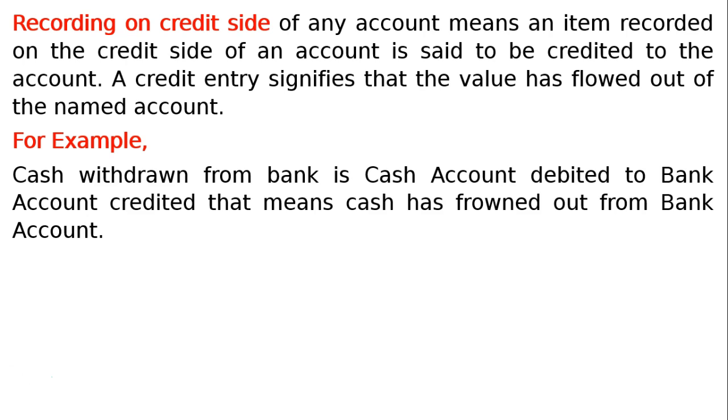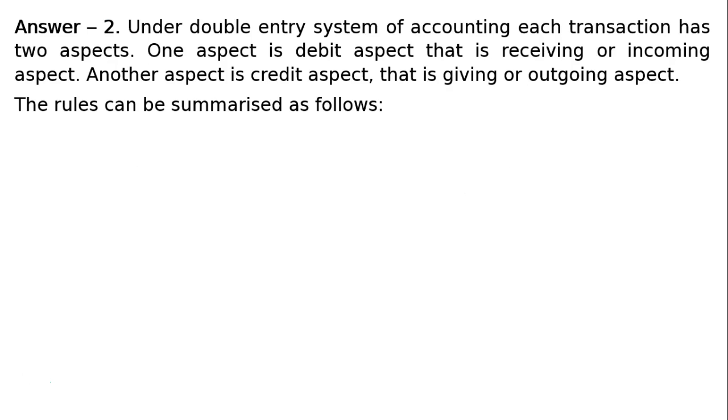Then question 2. Give the rules of a debit and credit and explain them with imaginary examples. Under double entry system of accounting, each transaction has two aspects. One aspect is debit aspect, that is receiving or incoming aspect. Another aspect is credit aspect, that is giving or outgoing aspect. The rules can be summarized as follows.